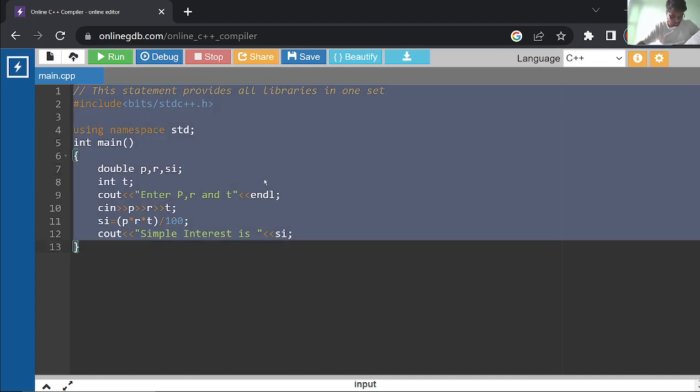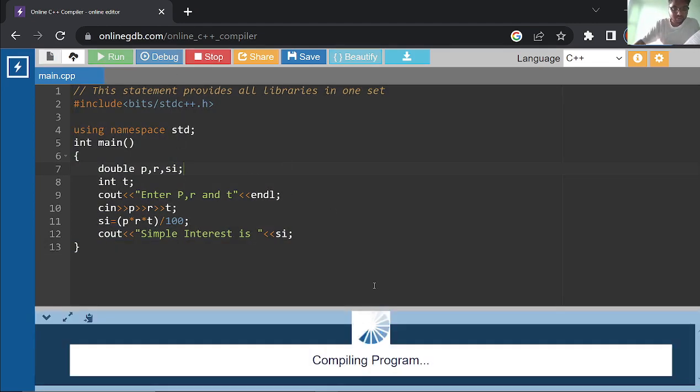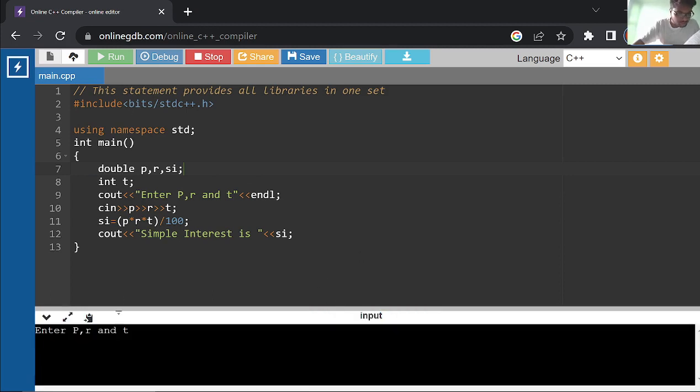So let us copy this, because this is an online compiler. If some error occurs, then our code will vanish. So enter P, R, and T. So what is P? Just take the same input. P is 5,000. Then you can either put a space, or you can hit the enter button to take the different input. I am taking the space here. Oh, sorry. Let me use the enter button here, because it will help you understand better.